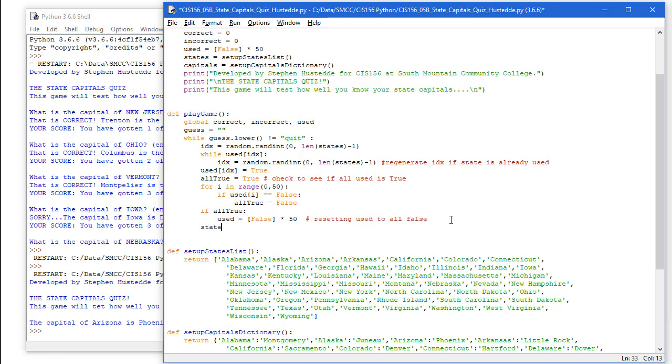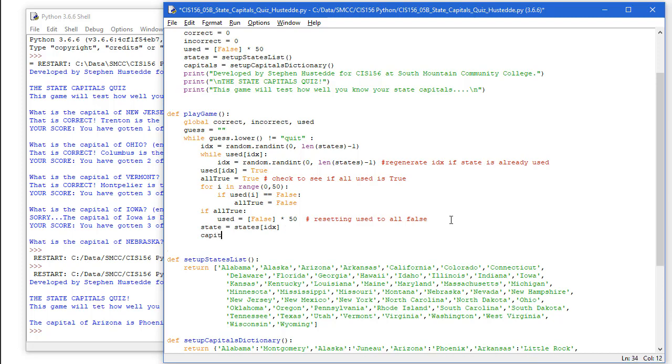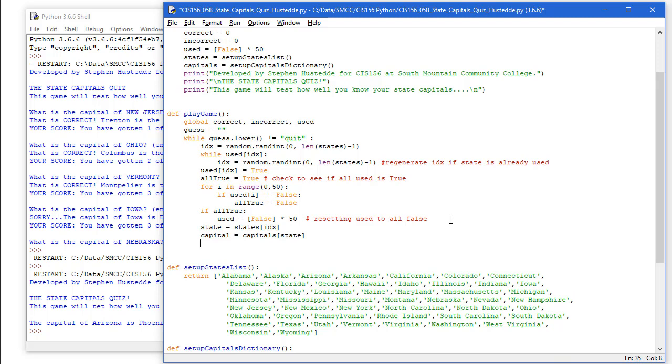Now we're going to say state equals, and we're going to take our states list and find IDX. And then capital equals capitals, and our key is the value of the state variable. Now we're ready to ask the user to enter their guess.